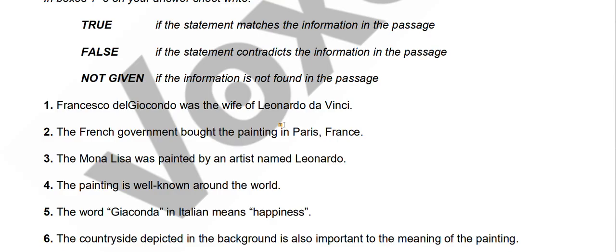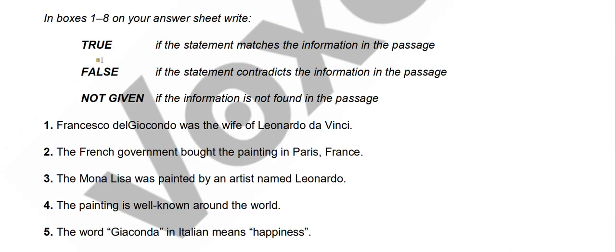So in this, we have to write true, false or not given for these particular questions. So we will read our first question. Francesco del Giocondo was the wife of Leonardo da Vinci. So we have to find out if this particular person was the wife of Leonardo da Vinci.